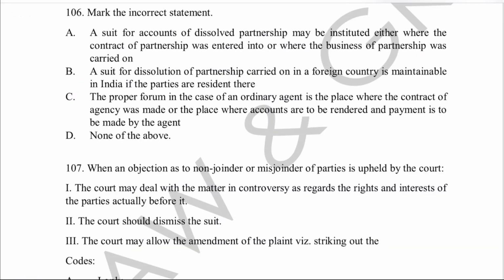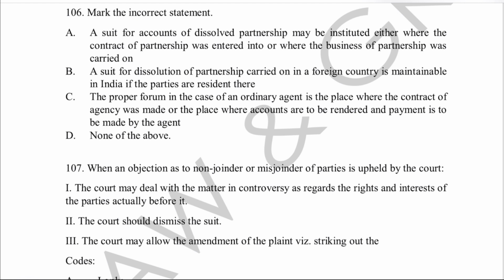Mark the incorrect statement. A suit for accounts of dissolved partnership may be instituted either where the contract of partnership was entered into or where the business of partnership was carried on. Option B. A suit for dissolution of partnership carried on in a foreign country is maintainable in India if the parties are resident there.